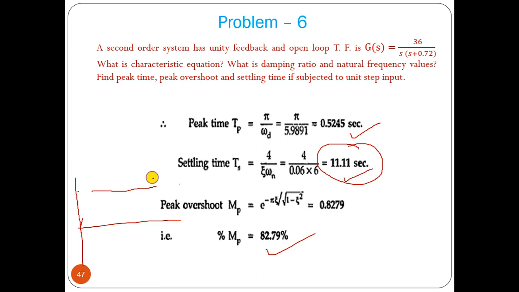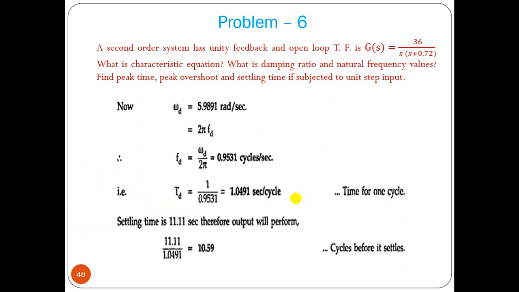That means it will settle at 11 seconds. So how many cycles does it have to follow to reach this settling time? That we have to find out. For that, what you know: omega d, the damping frequency, omega equal to 2 pi f. Now f equal to what? Frequency, omega d by 2 pi. Frequency means number of cycles per second, so 0.95 cycles per second should be there.